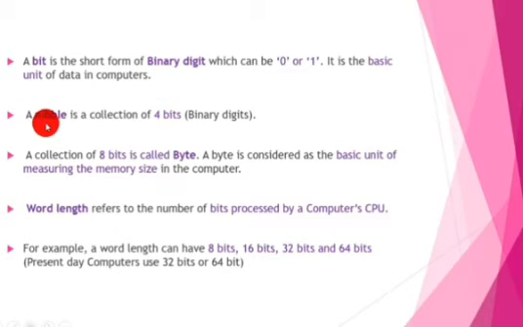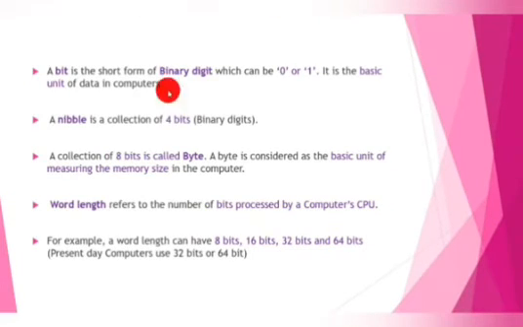Okay, and then a nibble is a collection of 4 bits. For example, 1110 or 0000. A collection of 4 bits is known as a nibble. You can have any different types of these 4 bits. That collection of 4 bits is known as a nibble.